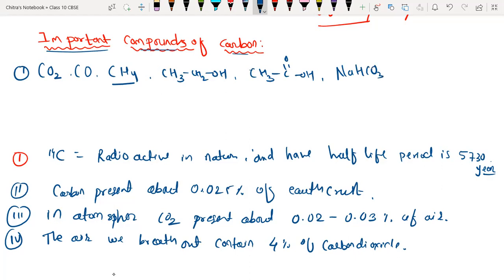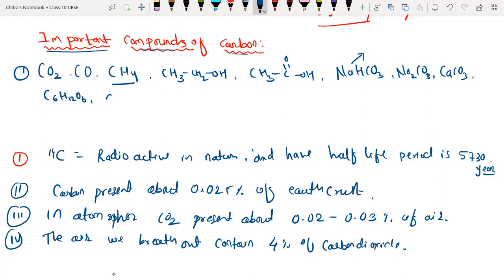We have NaHCO3, sodium bicarbonate, which is used as baking soda. We have Na2CO3, sodium carbonate, the washing soda. Then CaCO3, calcium carbonate. Most of our bones and tooth enamel are made up of calcium carbonate. Then C6H12O6, glucose, which is an energy-providing nutrient.